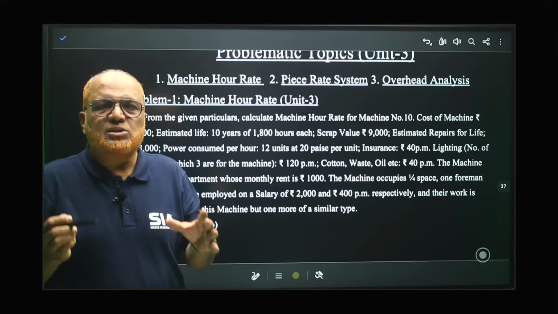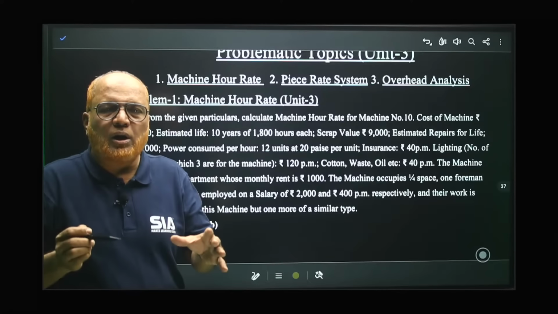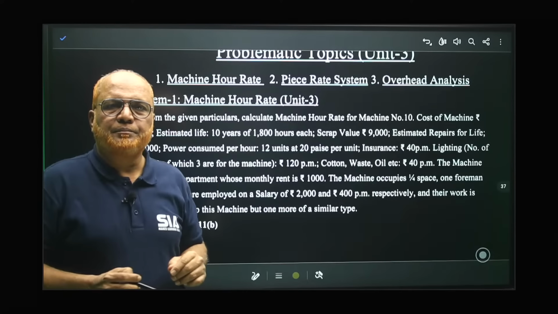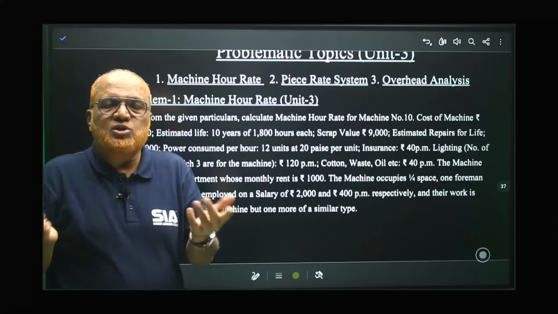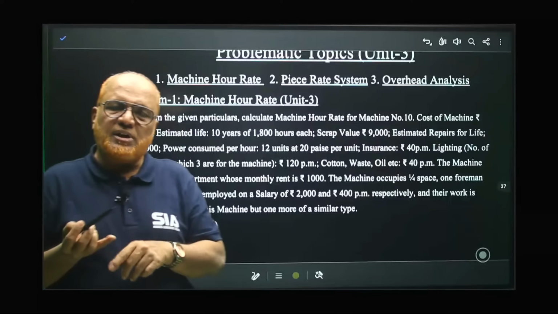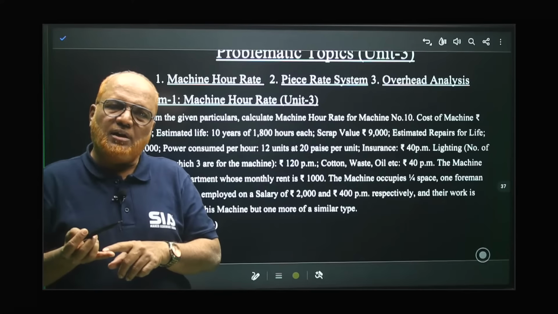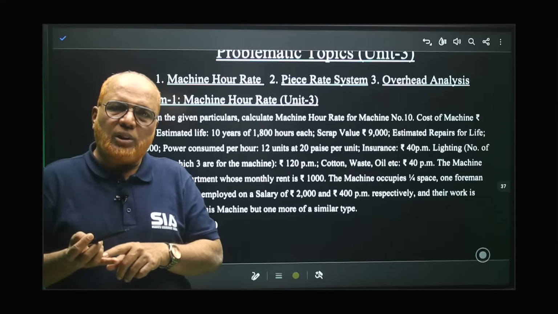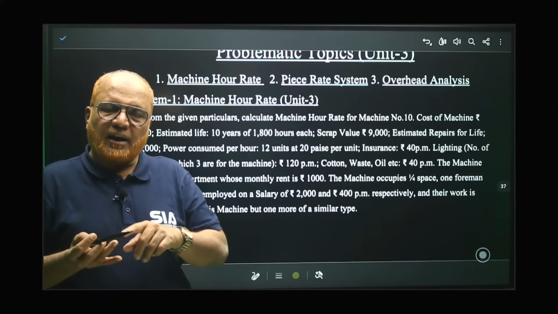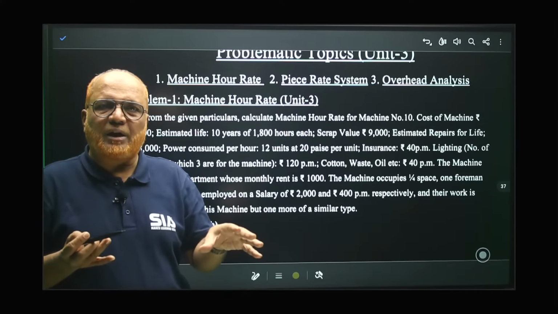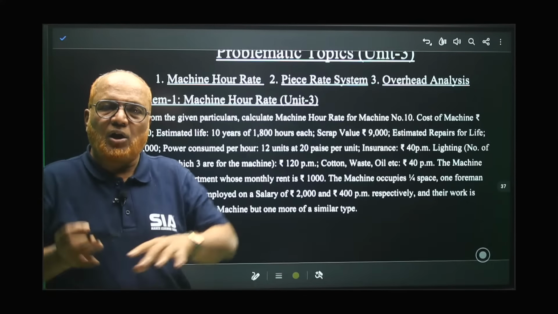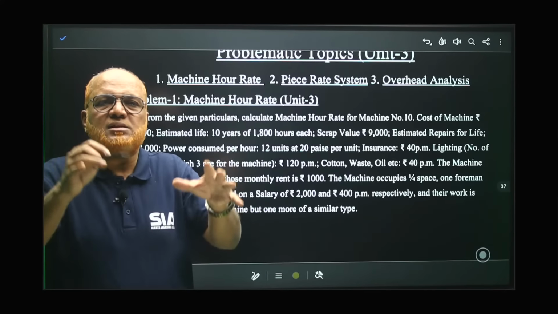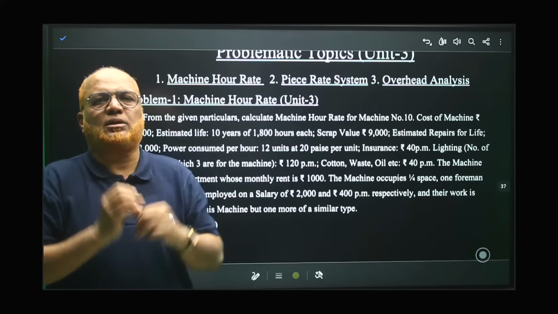So how much expenditure is incurred on a machine per hour? Per hour, how much is the expenses on the machine? What are the expenses of the machine? Machine consumes energy, power. Machine's depreciation is there. To control the machine, we have an operator. The rent, that means the space occupied by the machine, rental charges are there, insurance, some lubricants are there.